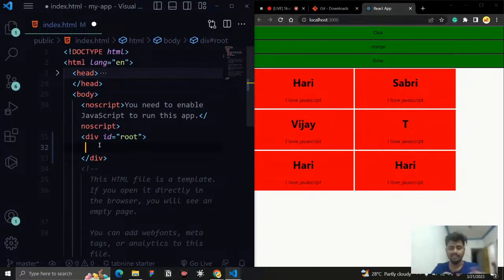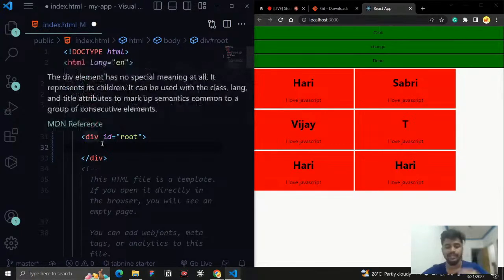So similarly here, there is an empty div, and whatever components I'm going to create, I'm going to combine those components and serve that entire thing in a single place. Here only I'm going to serve it. Let me see how I can connect this place with my component place.